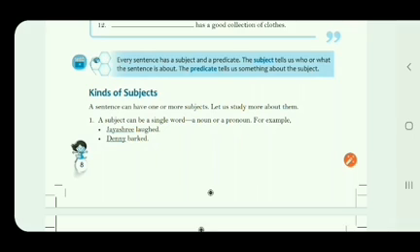It means that the subject of a sentence is a person or thing we are talking about. Now, the predicate. The predicate tells us something about the subject, or the part of a sentence which says something about the subject is called a predicate. It may speak about the subject or action of the subject.